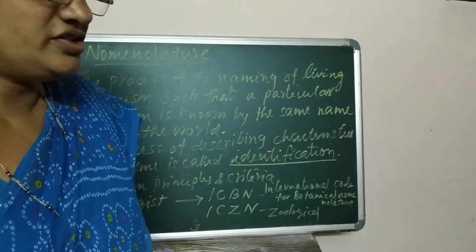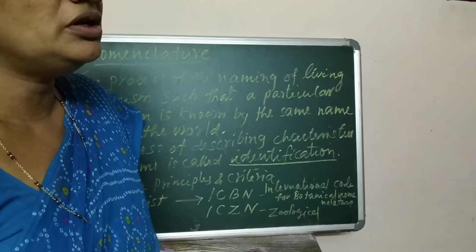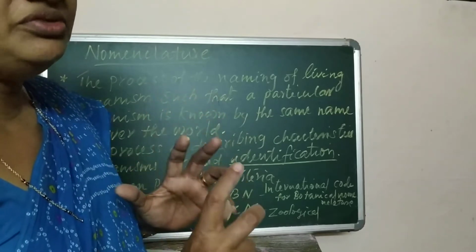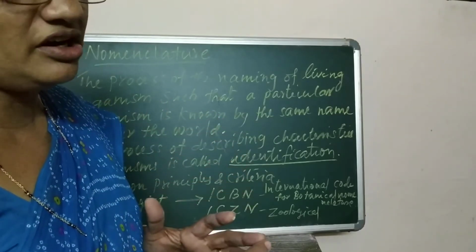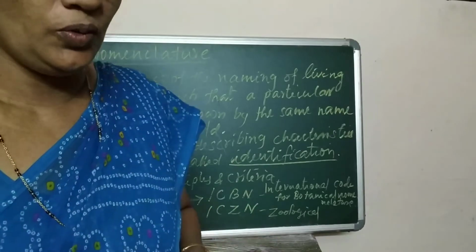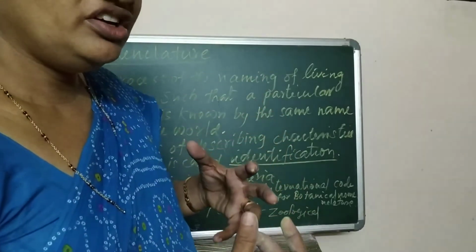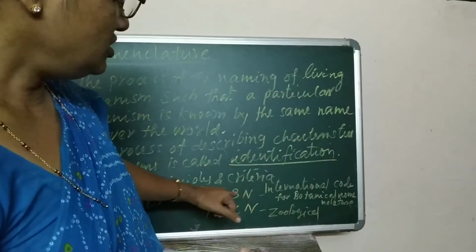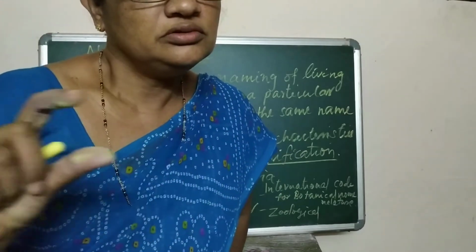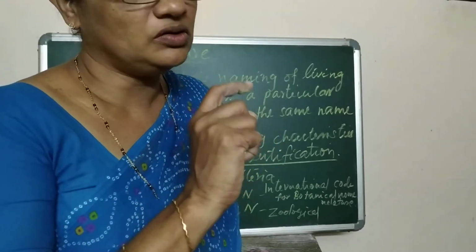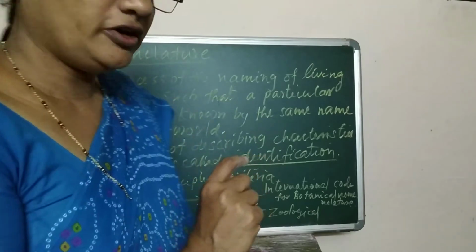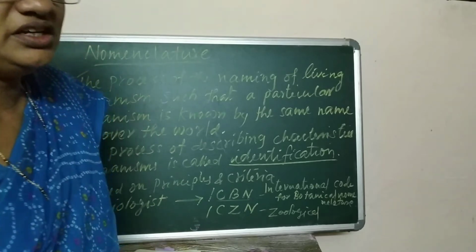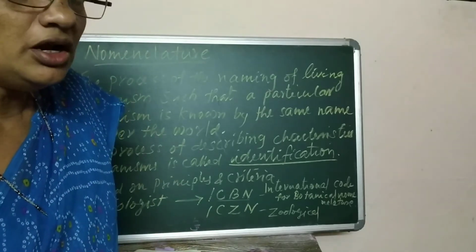So in the case of plants, ICBN is used. A particular organism is known by a particular code or scientific name. Example, Mangifera indica is the scientific name of mango. Mangifera indica is the common scientific name of that particular plant, the mango tree. That comes under which group? ICBN, the International Code for Botanical Nomenclature.